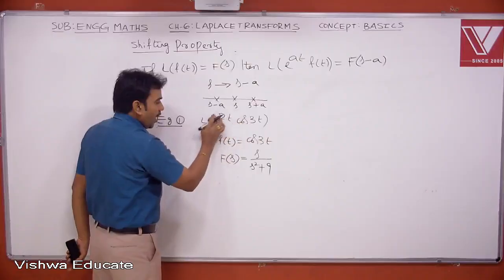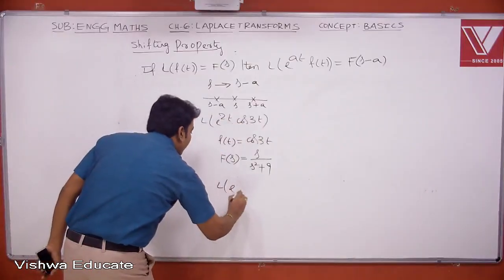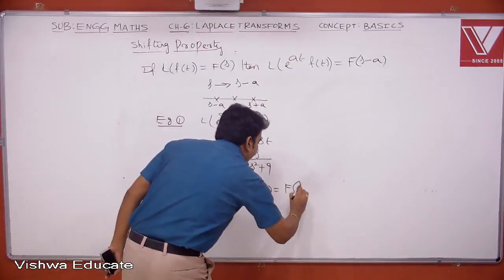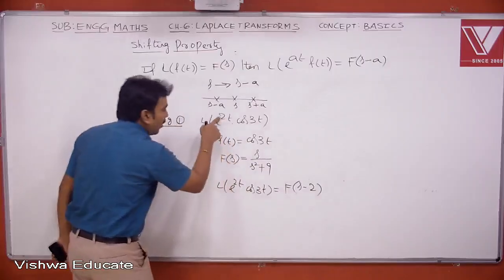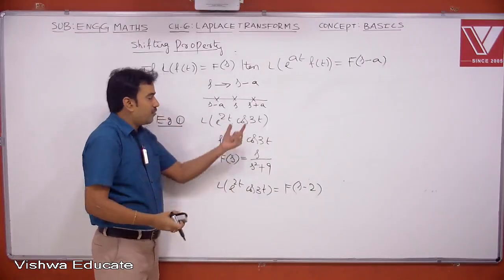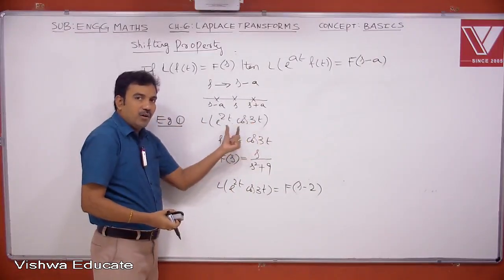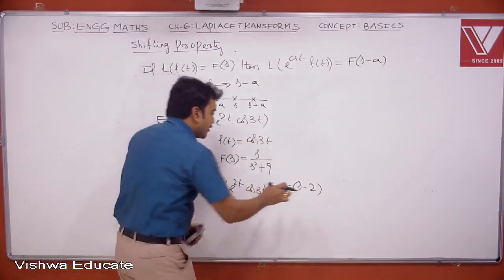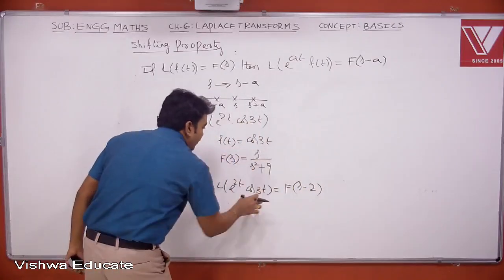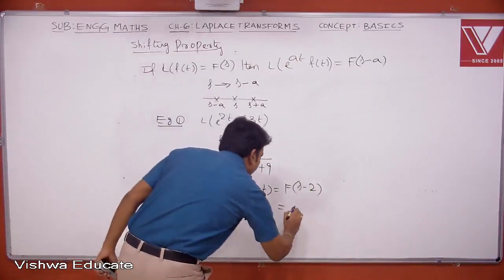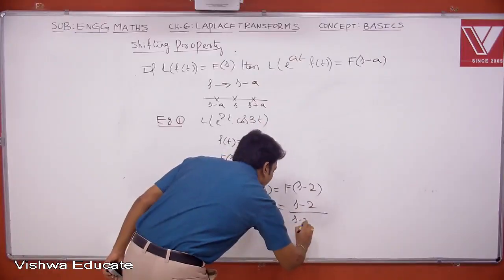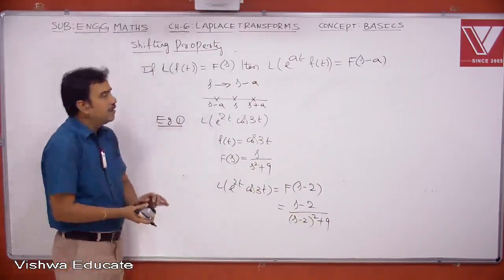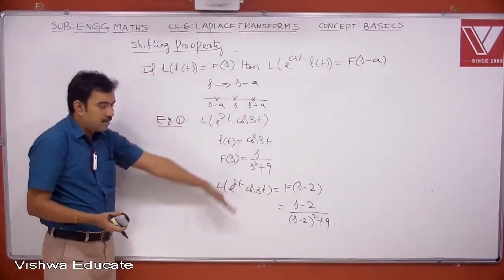Now this is the Laplace of only cos 3t. But I should know the Laplace of e power 2t into cos 3t. Therefore, this is nothing but F of s minus 2. Here the value of a is 2. So replace s by s minus 2. Therefore, this becomes s minus 2 divided by s minus 2 whole square plus 9. Right? So note this point followed by this example.